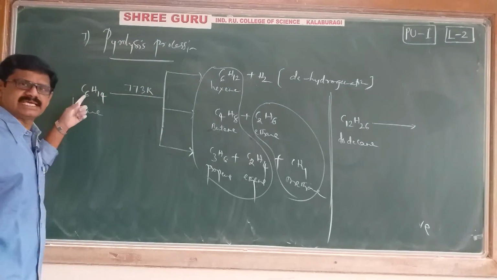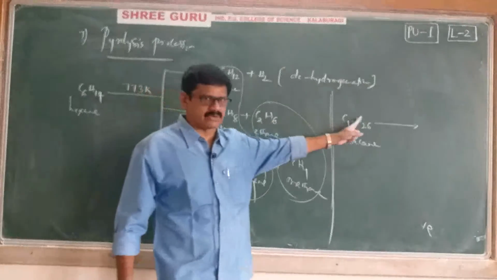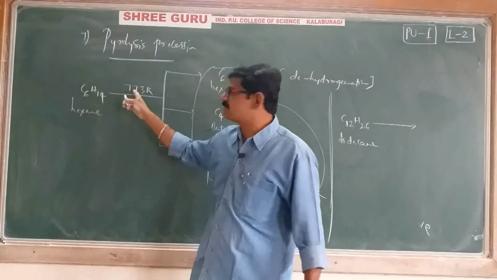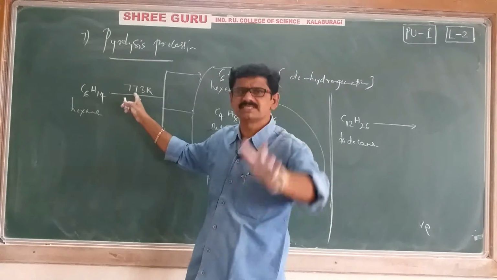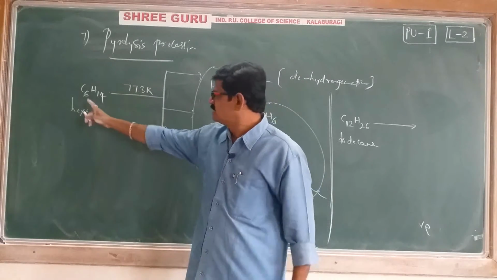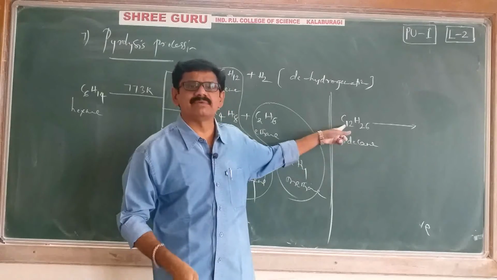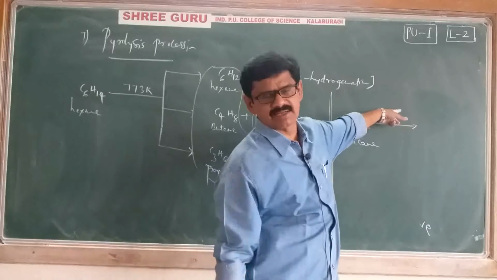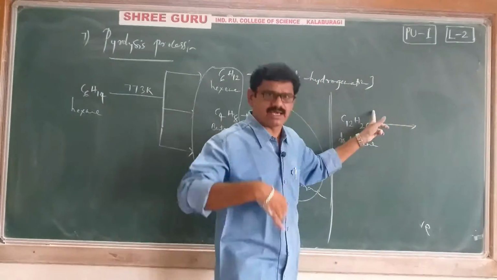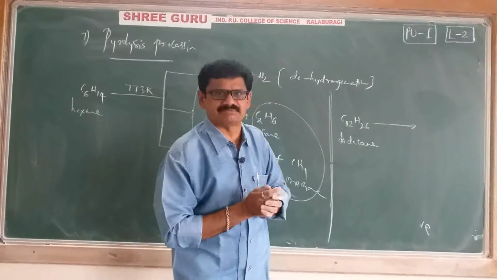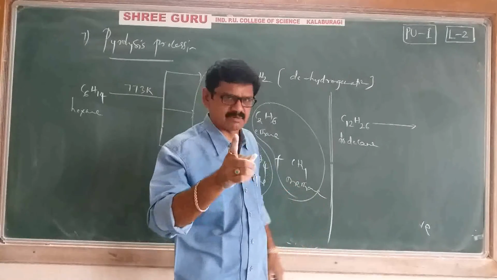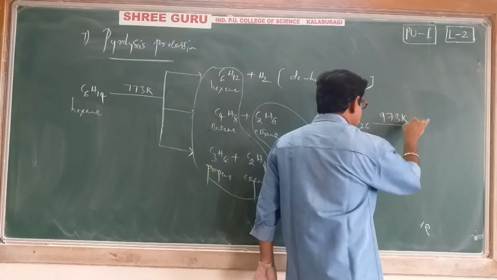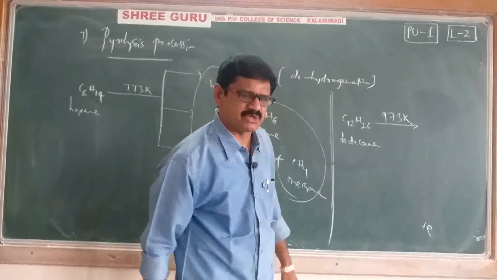Here a 6-membered chain I have taken, here a 12-membered chain I have taken. For the 6-membered chain, we are maintaining a temperature of nearly 773 kelvins. For the 12-membered chain, we would expect to maintain almost 1400 kelvins, remember. But I am giving here just 973 kelvins only. Why are we maintaining only 973 kelvins?